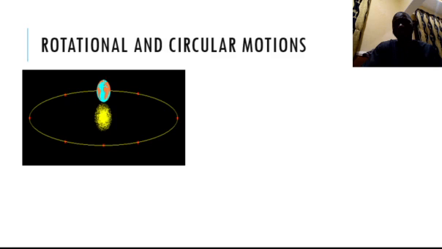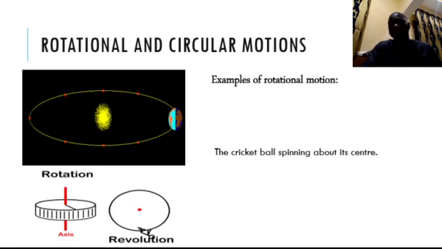So a few examples of rotational motion I'm going to mention here are: one, a cricket ball spinning about its center. We have the earth rotating or spinning around its center on its axis. We have rotating wheels of a moving car. And finally, we have rotation of the electric ceiling fan.